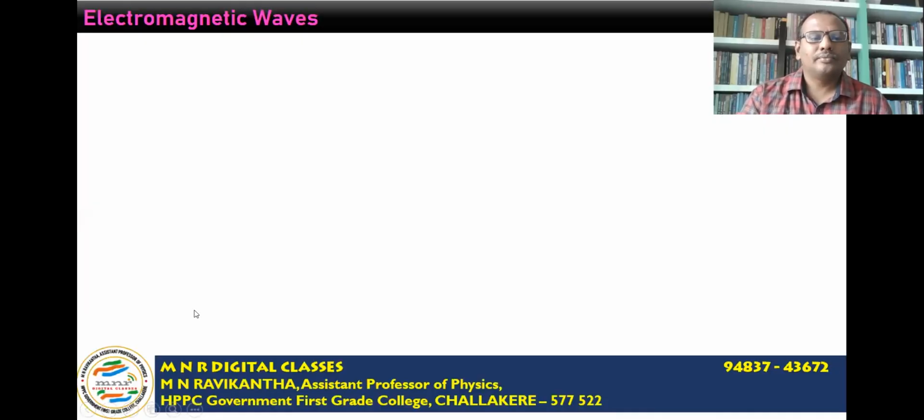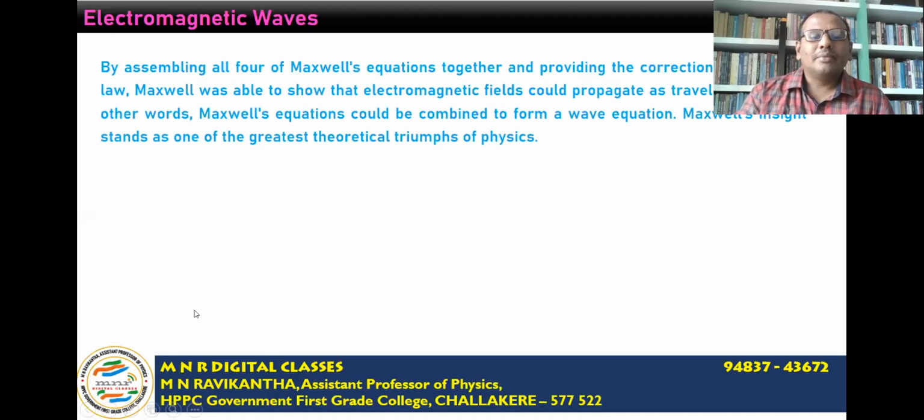Electromagnetic waves. By assembling all four of Maxwell's equations together and providing the correction to Ampere's law, Maxwell was able to show that electromagnetic fields can propagate as traveling waves. In other words, Maxwell's equations could be combined to form a wave equation. This insight by Maxwell stands as one of the greatest theoretical triumphs in physics.